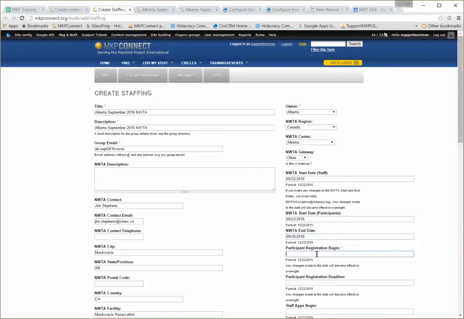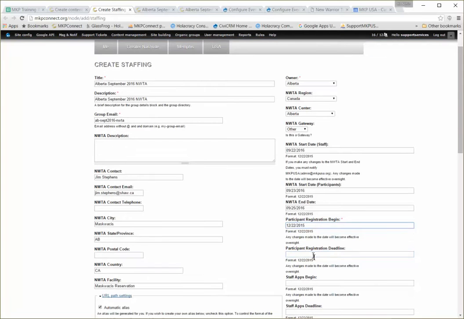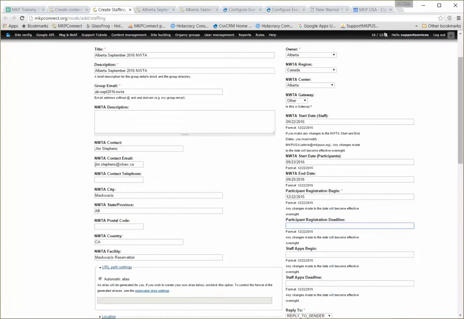Registration begins, and we can just make that be today. I tend to default to that so that it can go ahead and open. The participant registration deadline, as we talked about, is the Tuesday of the week. Where's the participation? Which is Friday the 20th. Is that right?